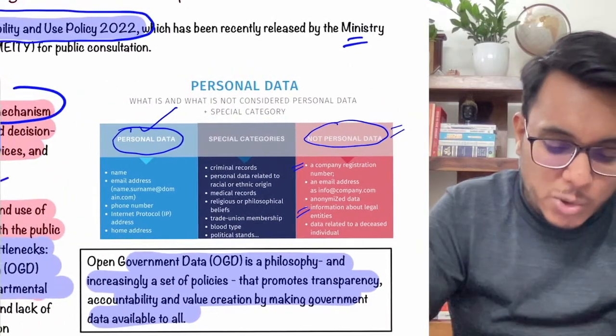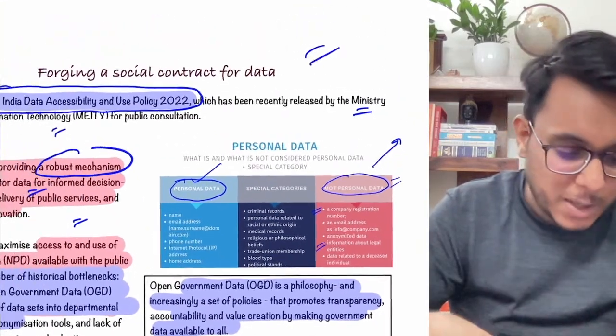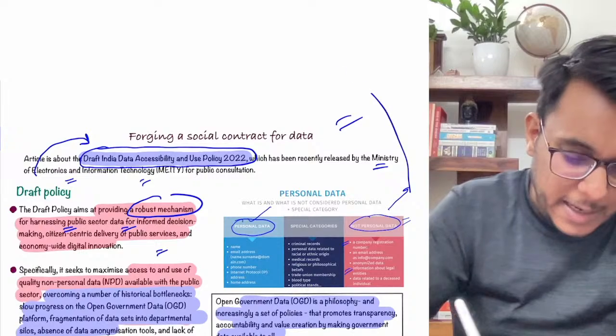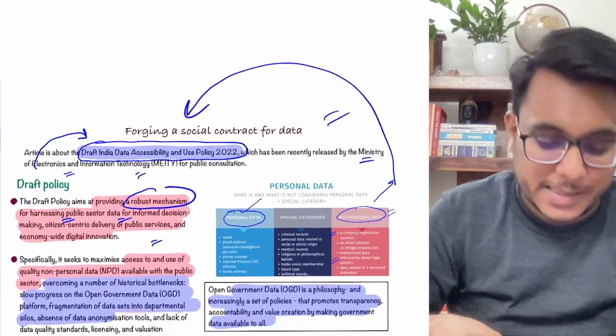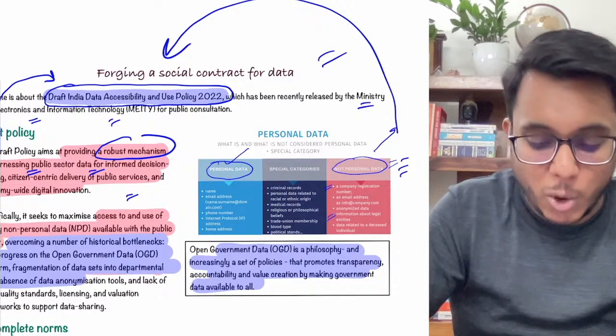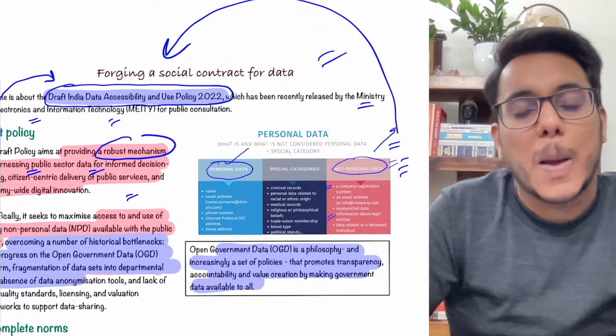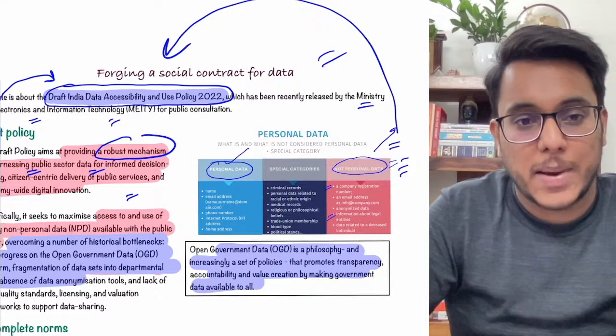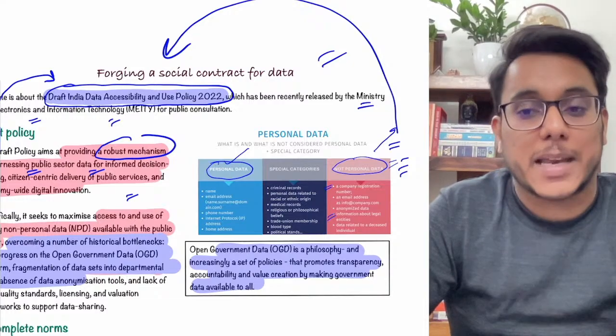Now, see, this non-personal data: this particular policy, the draft India Data Accessibility and Use Policy, is saying that the non-personal data needs to be kept in the public domain, and on the basis of this non-personal data, many good decisions can be made, many good steps can be taken.